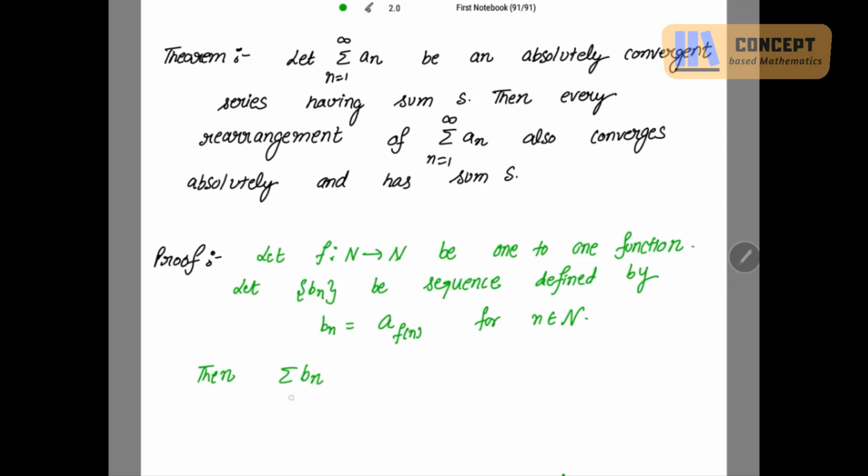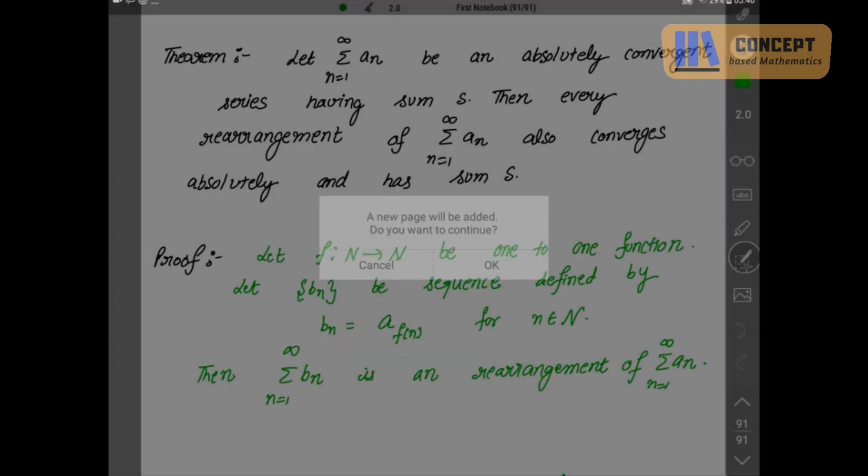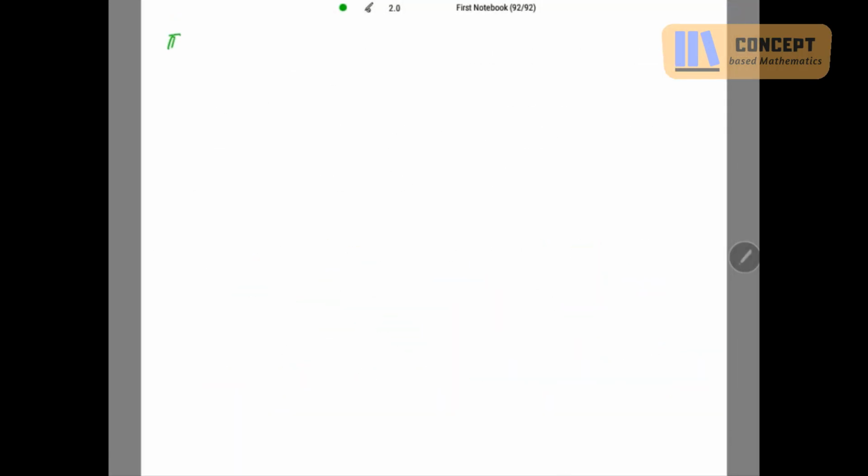Alright, then what is summation b_n? It is a rearrangement of summation a_n. Then let's check the mods.